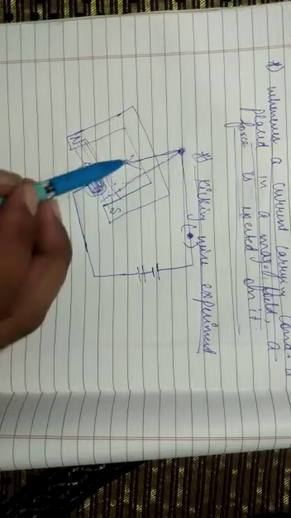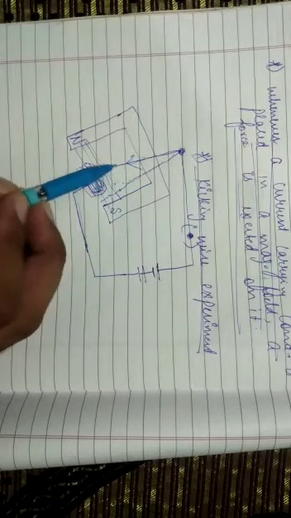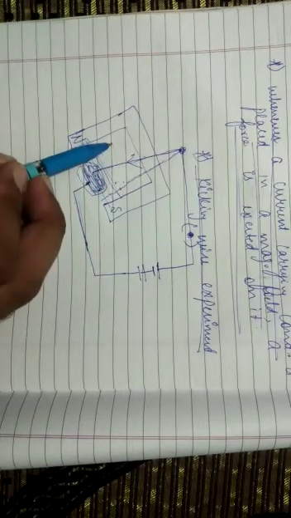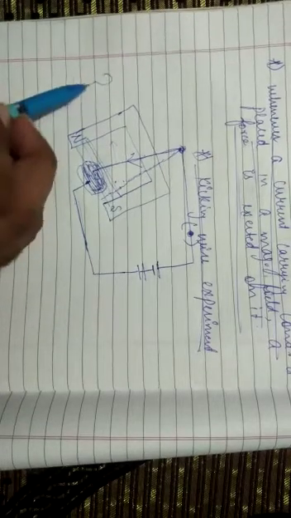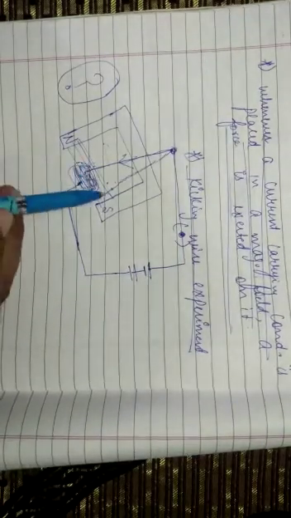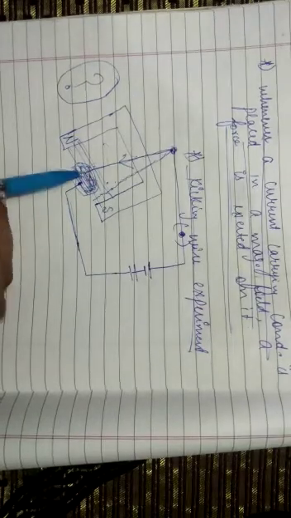Now if I change the direction of current, the kick will be inward. But why is it so? That is to be answered. Why does it go back after having a kick? What is the reason? That we have to find out in the next video.